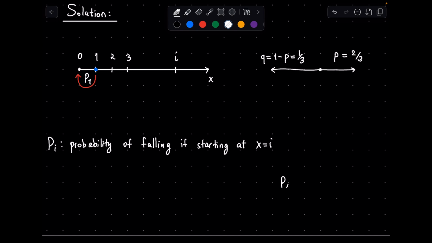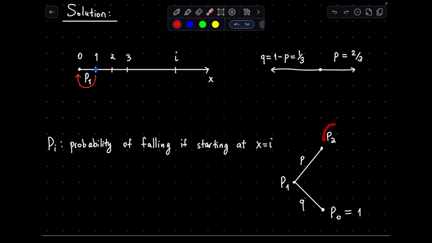He either takes a step to the right with a probability of p and finds himself with a chance p2 of falling over the edge, or he takes a step to the left with a probability of q and finds himself with a chance p0 of falling. Again, x equals 0 is a boundary condition, and we know that p0 must be 1 because if he finds himself at x equals 0, he has already fallen over the edge.